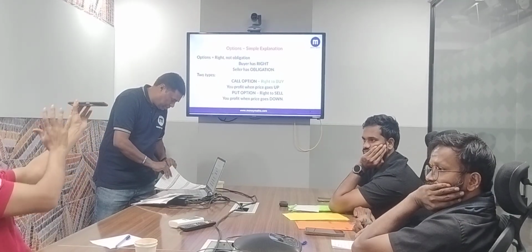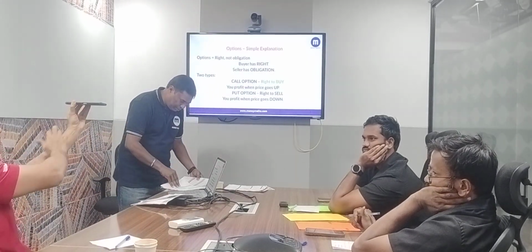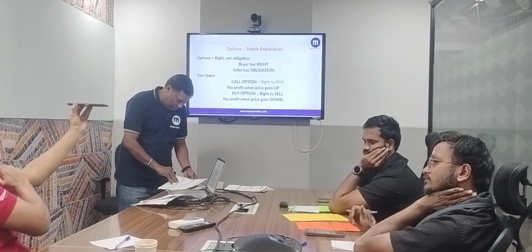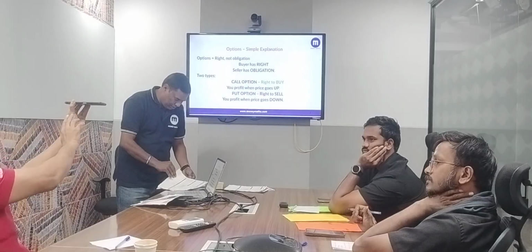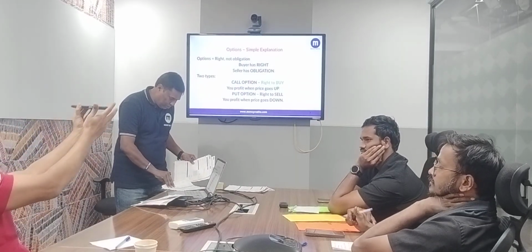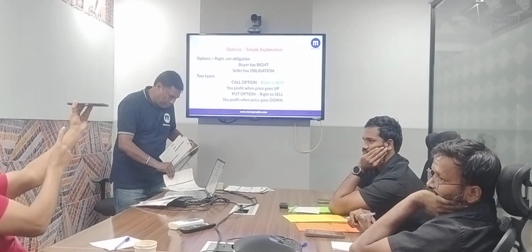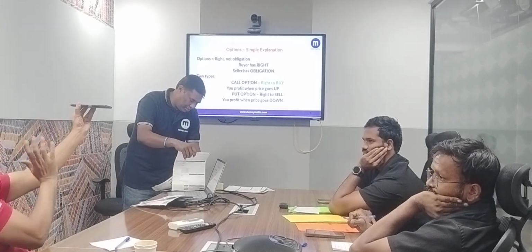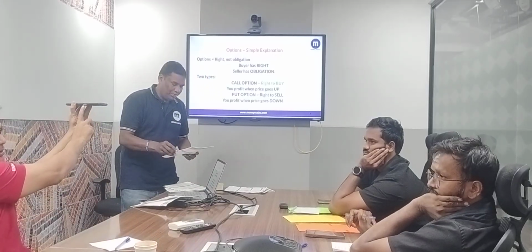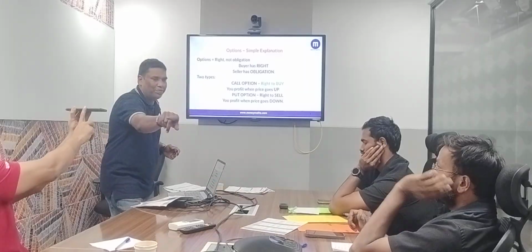So I have to protect myself. I don't want to pay 10 crores, the current market price, because there is a risk. What I will say is, I am going to give a premium of 1 crore. Okay? 1 crore I am giving you. So after 3 years, today is 2025, so in 2028 November, at that time, I will make a decision whether I want to buy it or not. At that time, my price will be 10 crore plus 1 crore, so 11 crore. This is a contract. Listen very carefully, it's an 11 crore contract.